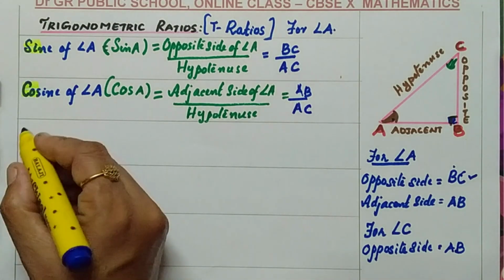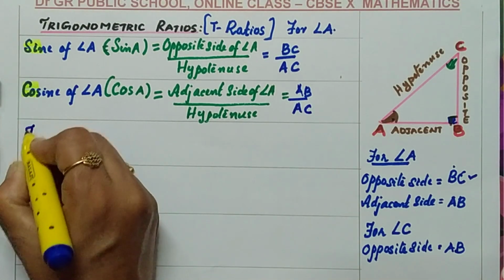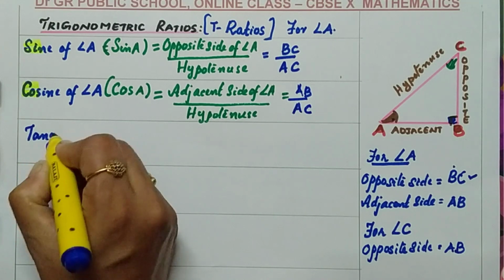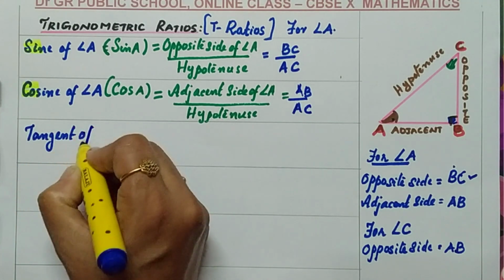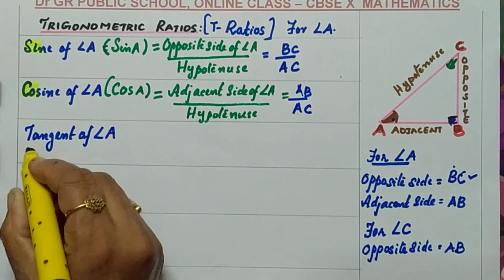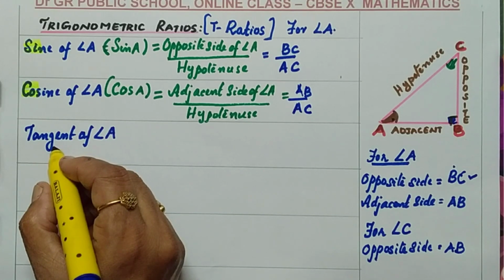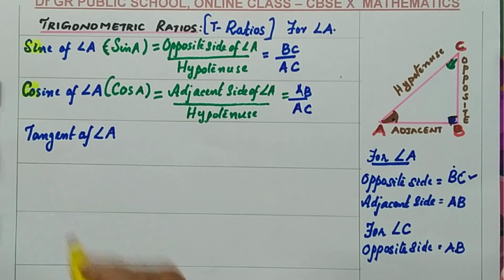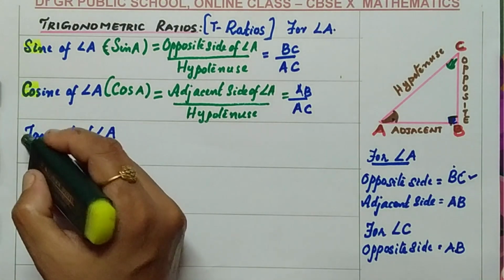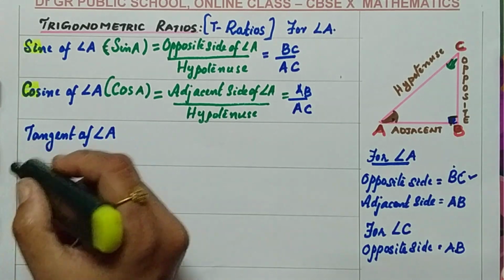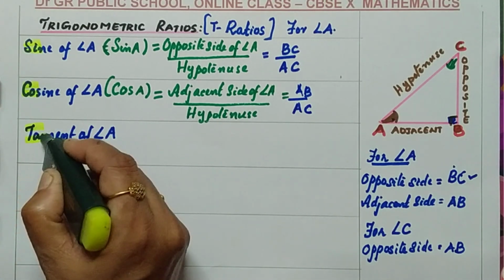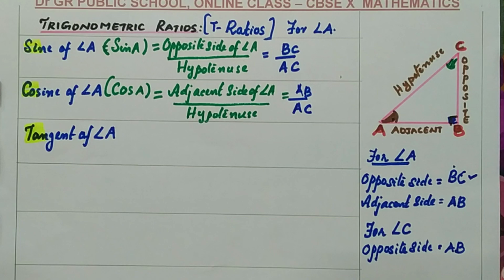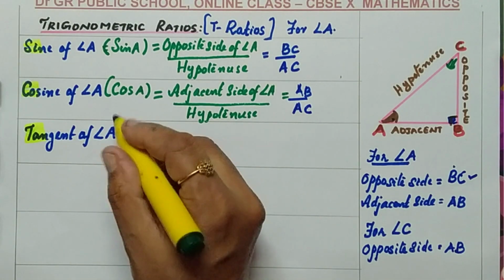The third ratio is called tangent. Tangent of angle A. Don't be confused with the term tangent in geometry. Here, tangent is the trigonometric ratio and is associated with an angle. Tangent can be called in short as tan, the 3 letters tan. So, instead of tangent, we can call it tan A.